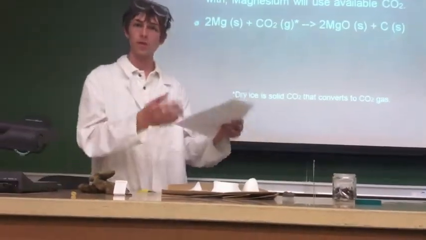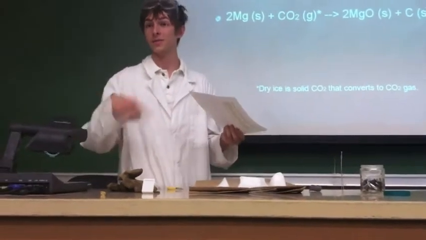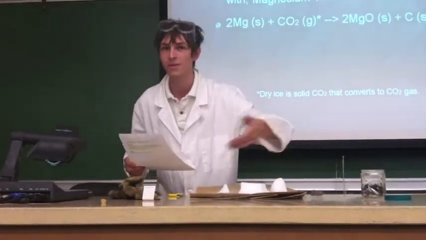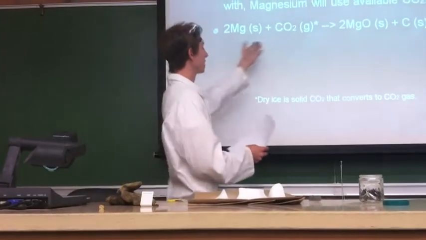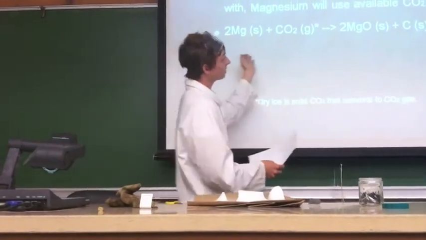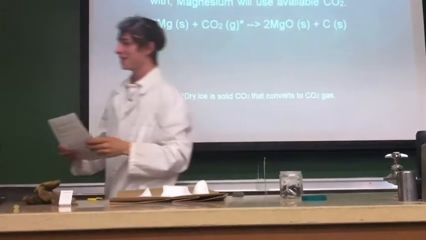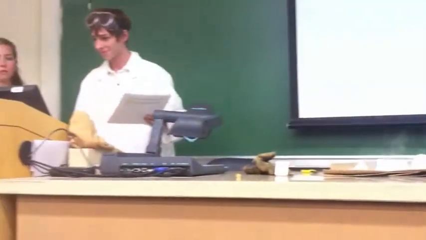So here's the reaction. Here we have carbon dioxide as a gas, and then we have dry ice, which is solid carbon dioxide, but it's sublimating to gas continuously, as you can see with this vapor going off as it goes away. That's why it says gas in the note here. Then it proceeds to magnesium oxide and has solid carbon left over after the reaction proceeds.